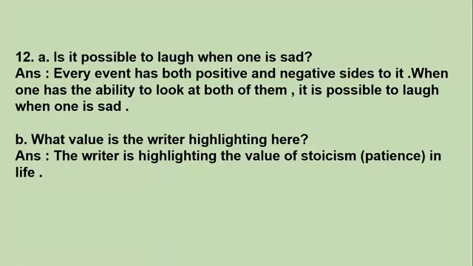Okay, the next sub question: what value is the writer highlighting here? By being able to recognize both positive and negative sides, what value is the poet highlighting? The writer is highlighting the value of stoicism. Stoicism is nothing but patience, being calm. So he is highlighting the value of patience in life.